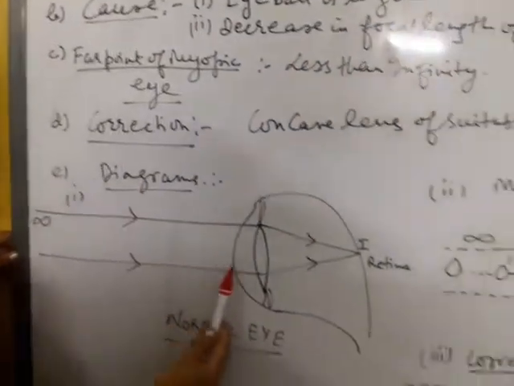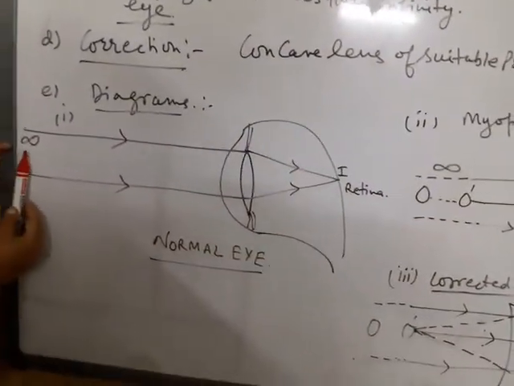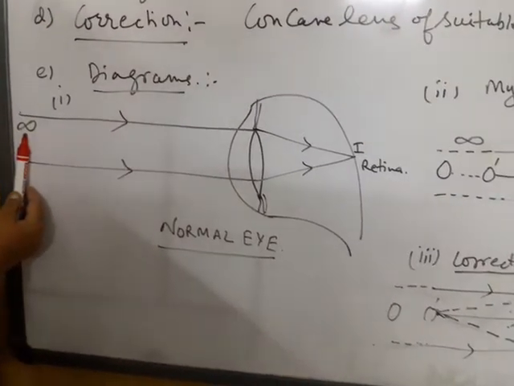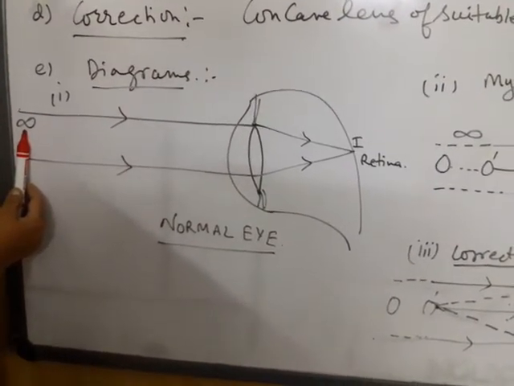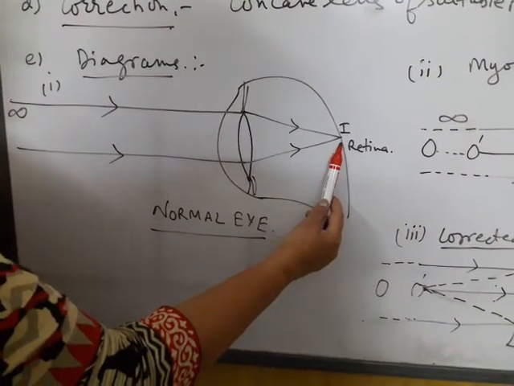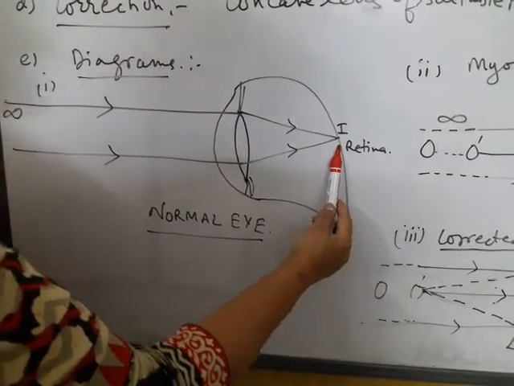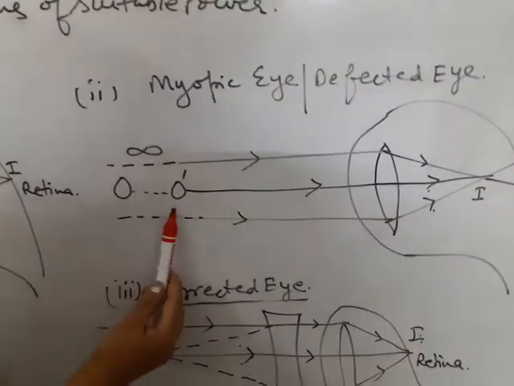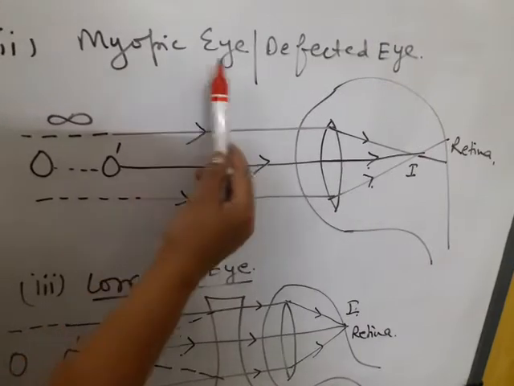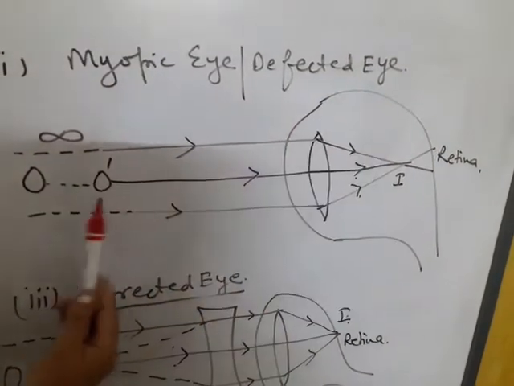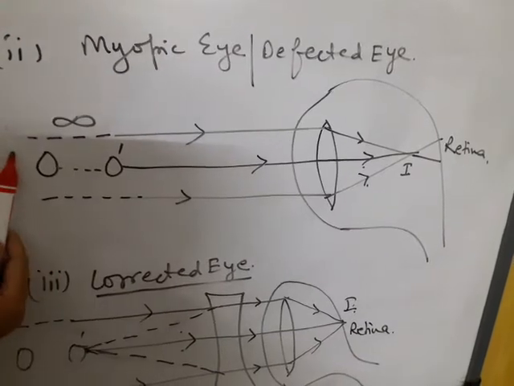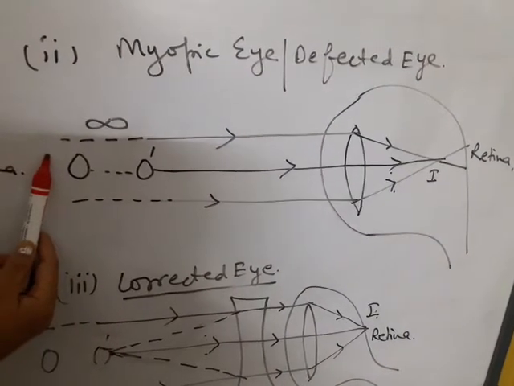Here are the diagrams. First diagram is of normal human eye which can see object at infinity and image is formed properly at retina. But look at this diagram. This diagram depicts myopic eye or defected eye. Here the person cannot see up to infinity.